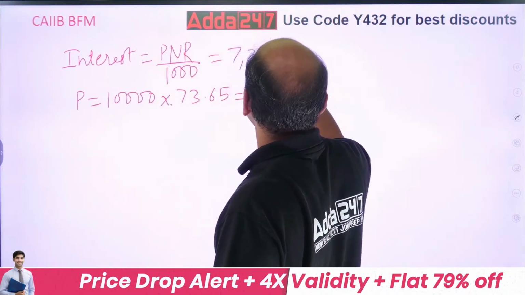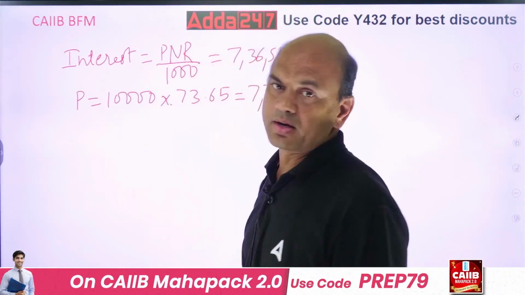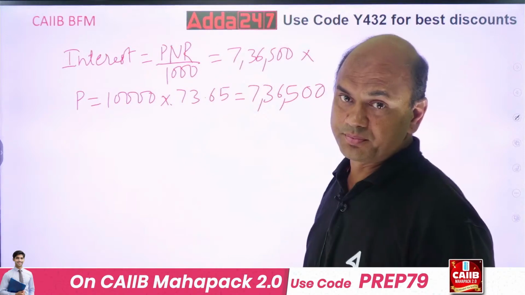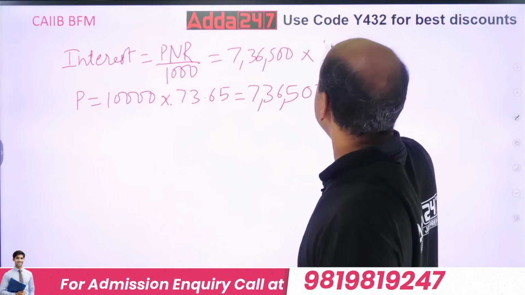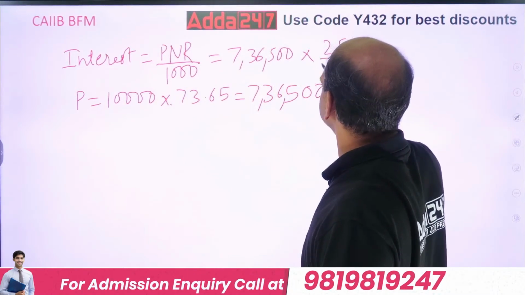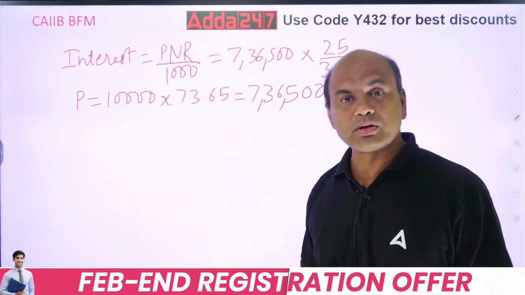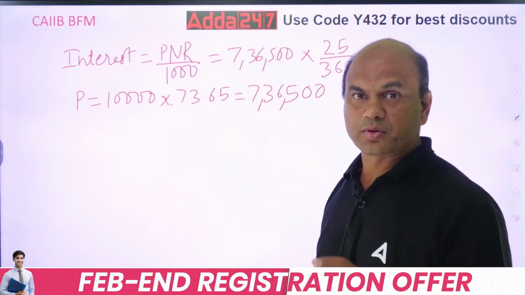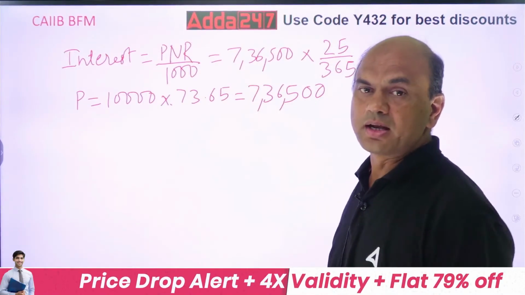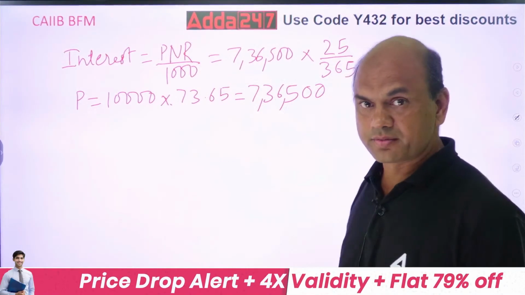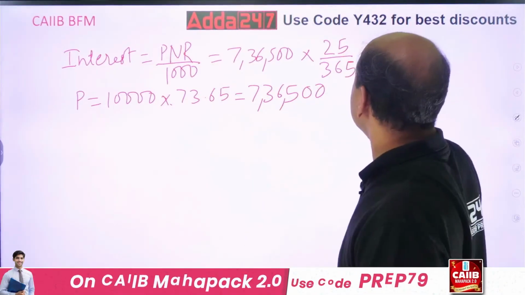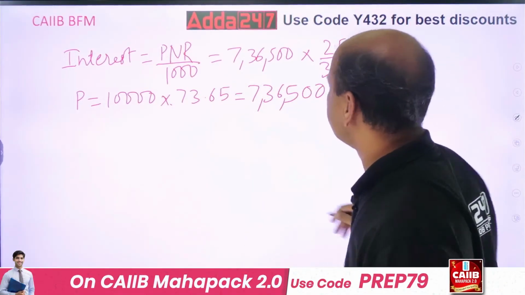7,36,500 into N. N is what? Period. But the period is 25 days only. So what will you do? 25 upon 365. Kindly note, 25 upon 365. Why? Because you have to take it for 25 days only, and the rate is always for 1 year, 365 days. So into R, what is R given? I think 8% was the rate.